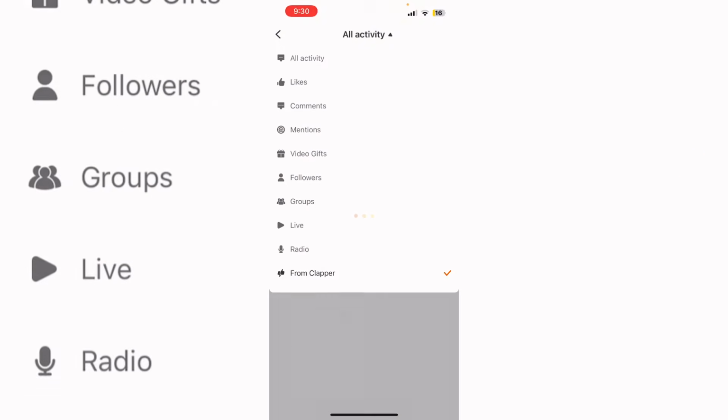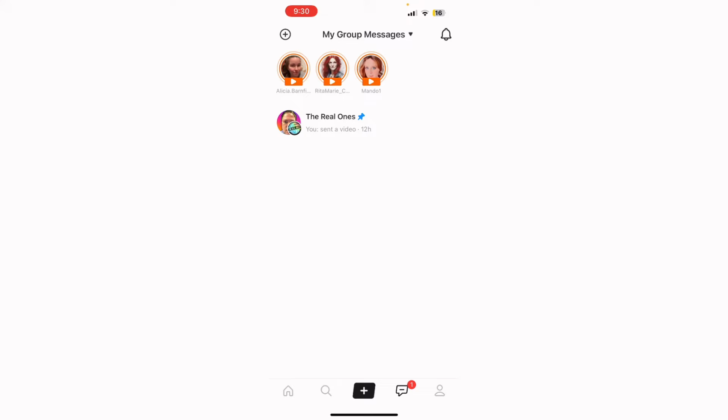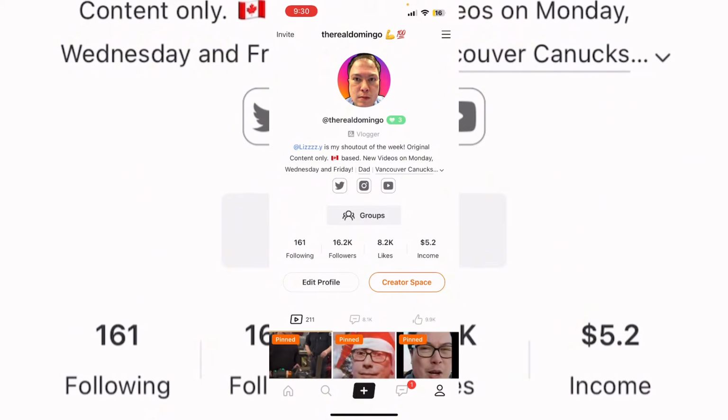So Clapper just allows you to send personalized messages there, and then you can just view all activity. So that is the example there. And you can also personalize your own page there. So this is an example of my page where I have a bio, and then you can also tag users in your bio, and then you can also include your various social media links. And you can also look at who you're following, how many followers you have, your likes, and also your income.